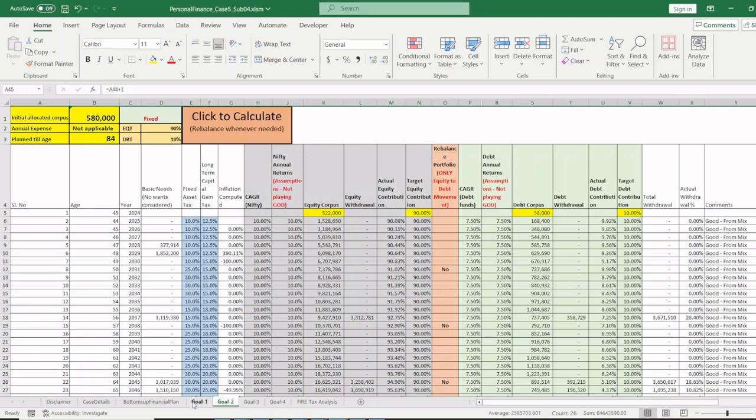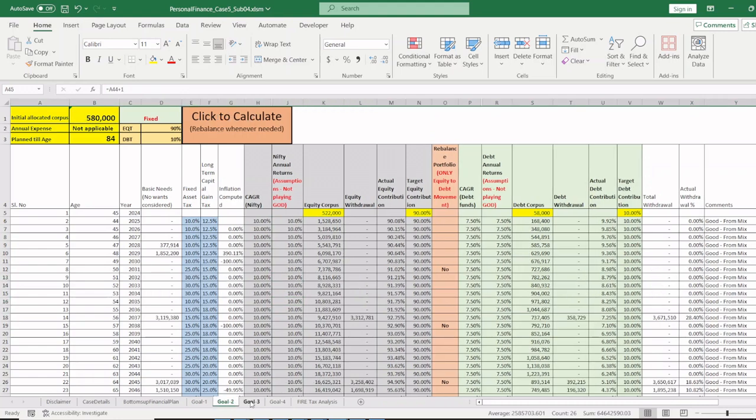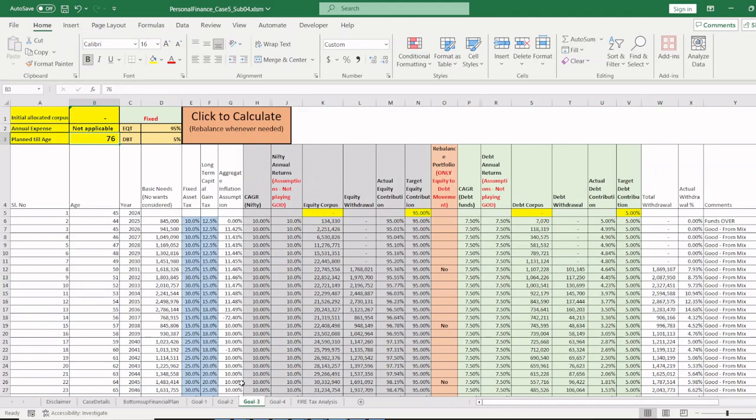What I've done is, for goal 1 and goal 4, I have taken the model of NIFTY performance that I have given earlier. NIFTY performs very averagely. Every once in 10 years there are economic shockers, and every once in 7 years there's a downturn. Goal 2 and goal 3 are what I call luxury goals.